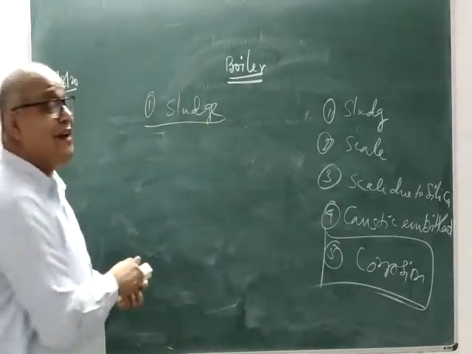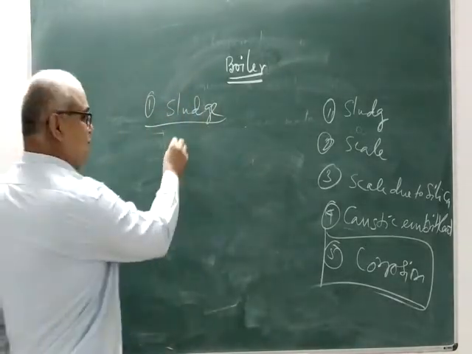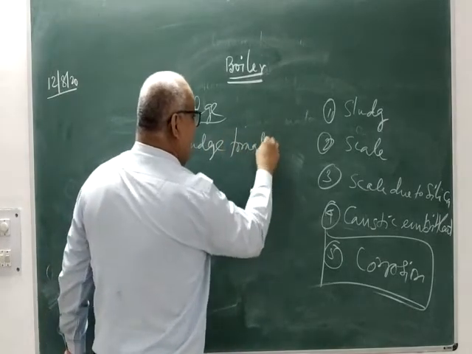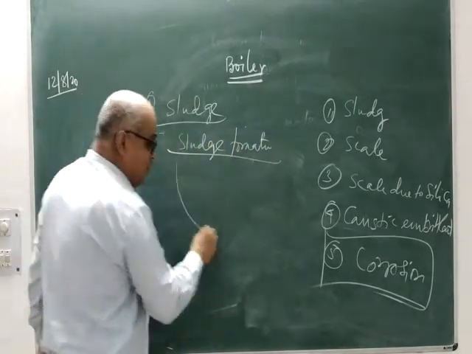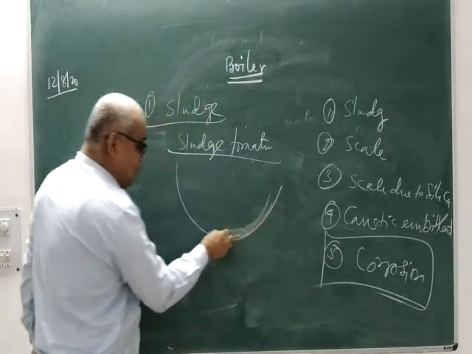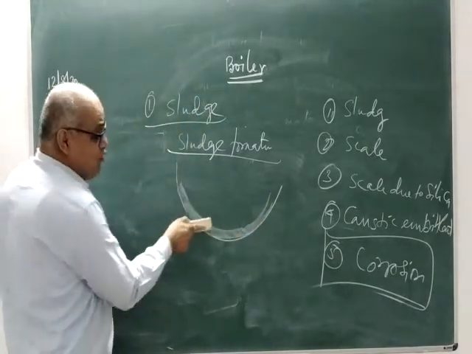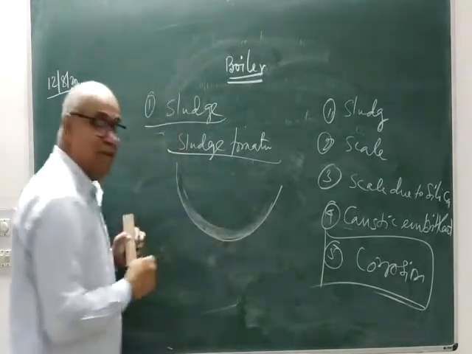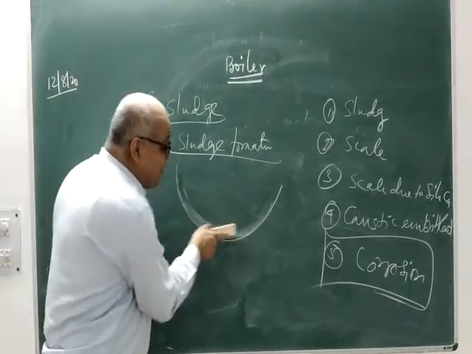Then what will be the consequence of sludge formation? Try to understand that. This is your container. Sludge is produced, and every time your mother is cleaning like that, slowly she is exerting pressure.